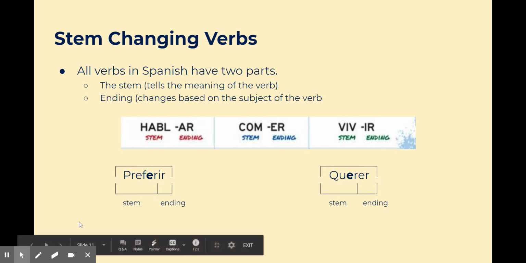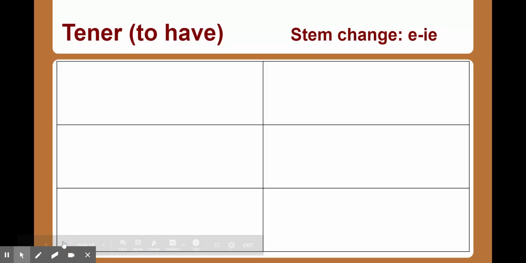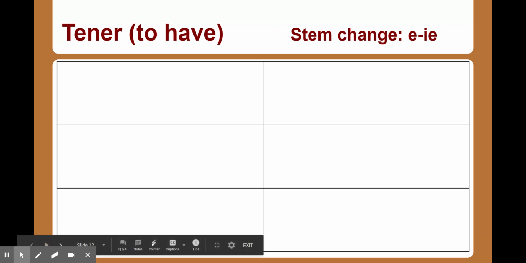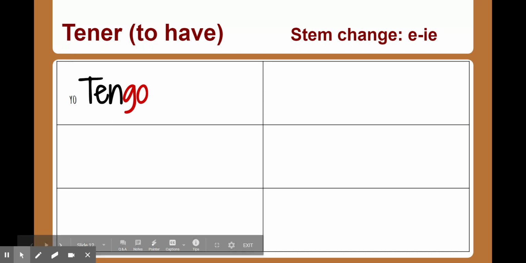Let's take a look at one stem-changing verb that we have already seen this year. To review, we have already talked about the verb tener, to have. This verb is a stem changer, and its stem changes from e to ie. It also has an irregular yo. The easiest thing to do with stem changers is to memorize. So remember that to say I have, we say yo tengo. No change in the ending, but we do have the irregular yo form.